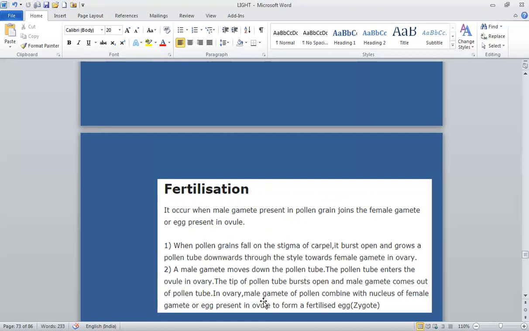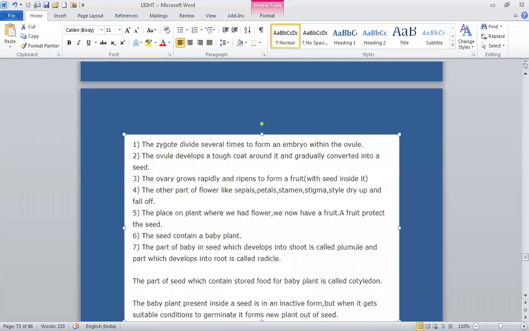In ovary, male gamete of pollen combines with nucleus of female gamete or egg present in the ovule to form a fertilized egg or zygote. The zygote divides several times to form an embryo within the ovule. Ovule develops a tough coat around it and gradually converts into a seed. So this zygote ultimately converts into a seed.